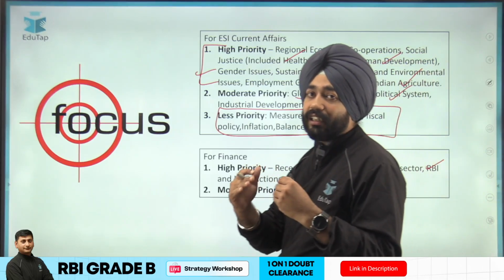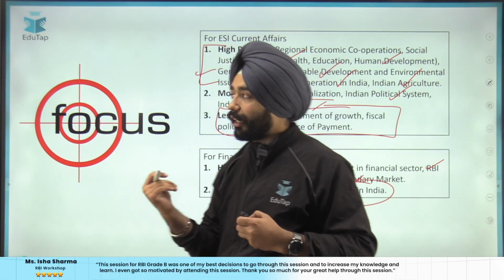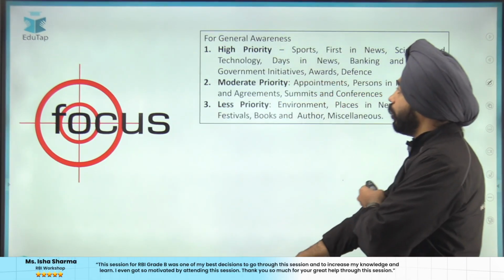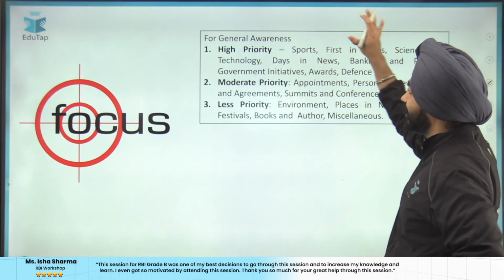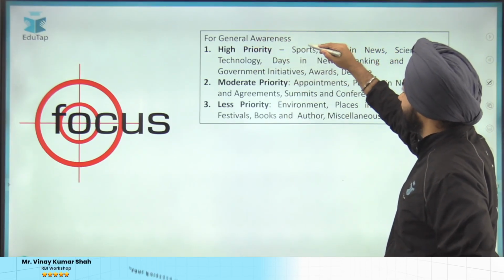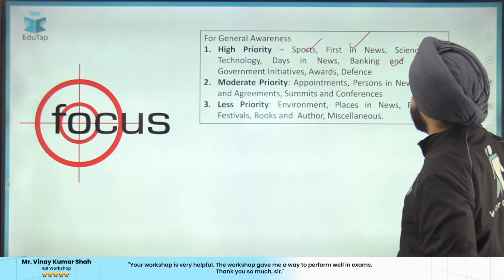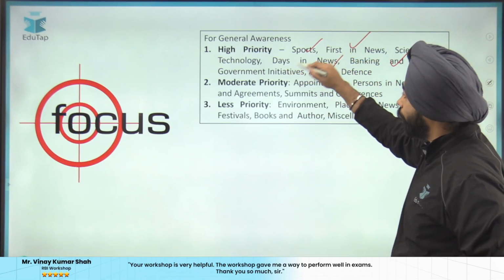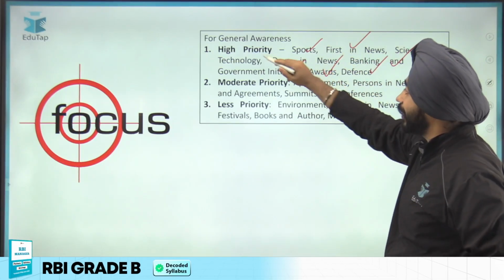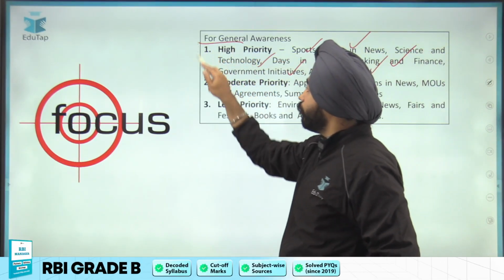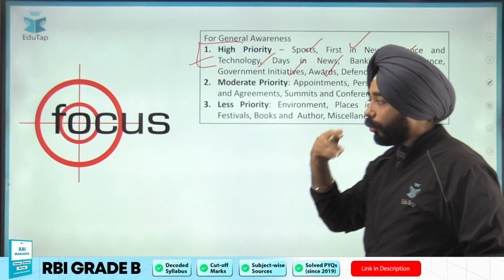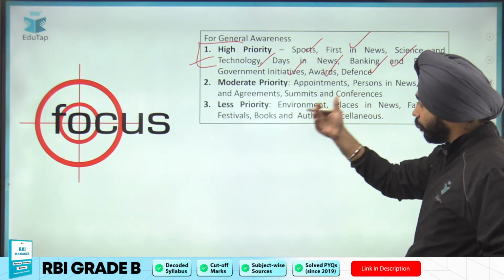If it is the news regarding the banking structure, that you can tackle here. Then guys, further on with regards to general awareness, always read the news regarding sports, first day news, banking and finance, current affairs, awards, government initiatives, defense, science and technology, because from here we are seeing a very high amount of questions being asked from these specific dimensions.